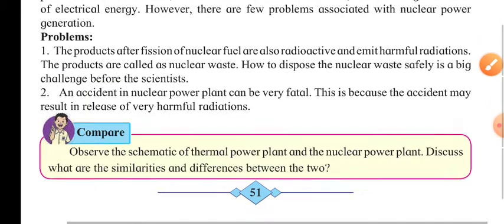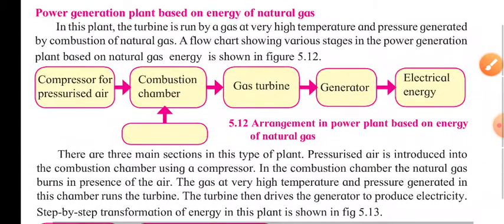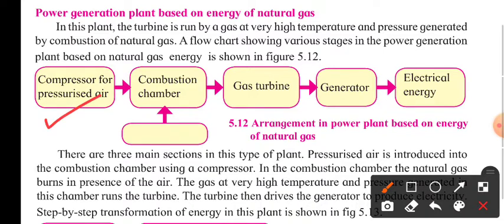Next, they have given a power generation plant based on the energy of natural gas. Compressor for the pressurized air, then the combustion chamber, then the gas turbine, then it passes over the generator, and then the electrical energy is produced. They have given this arrangement in this particular section.